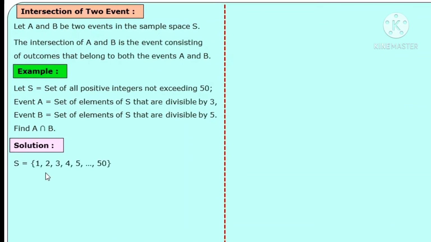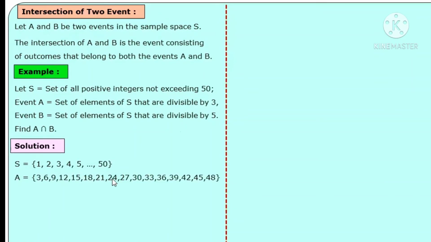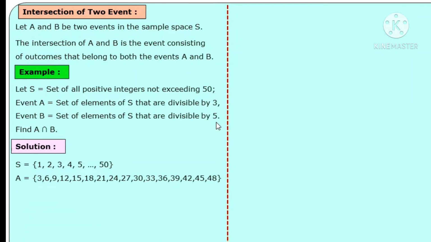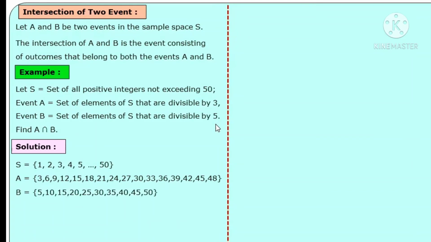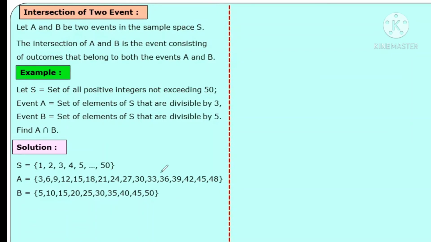Sample space S: numbers 1, 2, 3, 4, 5 up to 50. Event A, numbers divisible by 3, that is 3, 6, 9, 12, table up to the multiple 48. And for set B, divisible by 5, numbers that are multiples of 5 up to 50, that is 5, 10, 15, 20 up to 50. To write A intersection B, that is common elements from A and B.